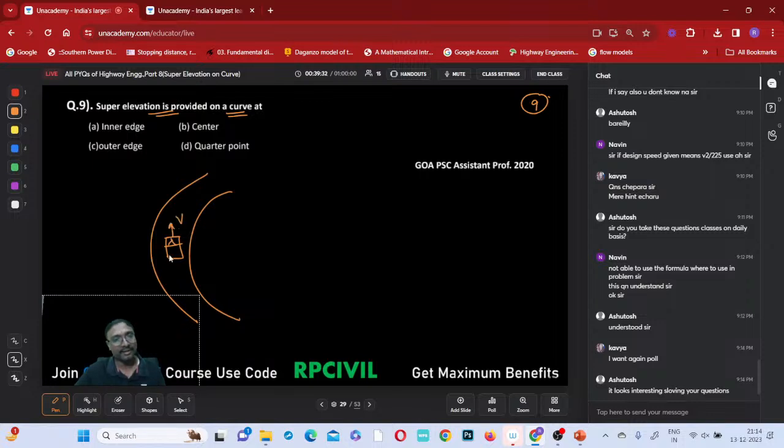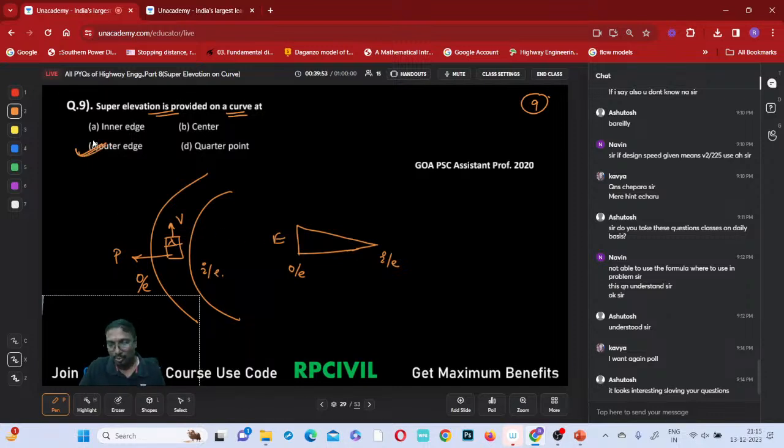Vehicle is moving with velocity v, subjected to this centrifugal force P. This left side is outer edge, this right side is inner edge. Then what happens? That super elevation or rising is provided on which side? Tell me. Is it provided on the outer edge side, or the inner edge side? Outer edge side only it is provided.